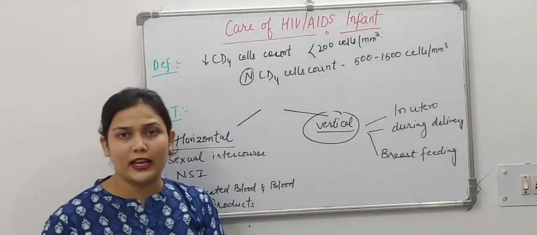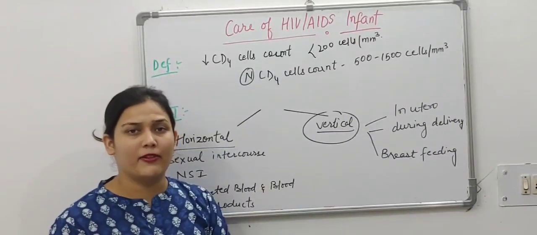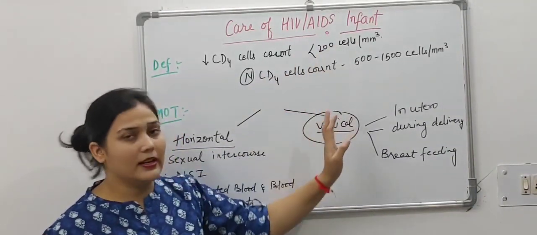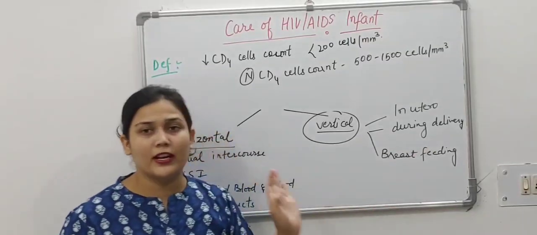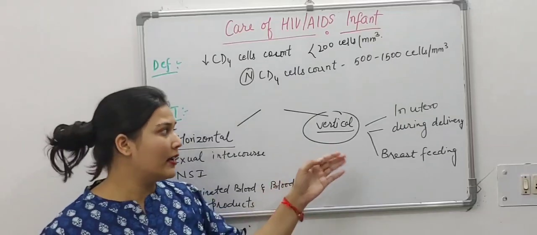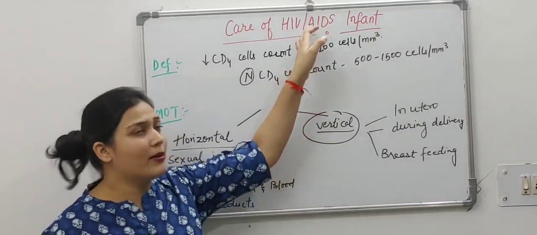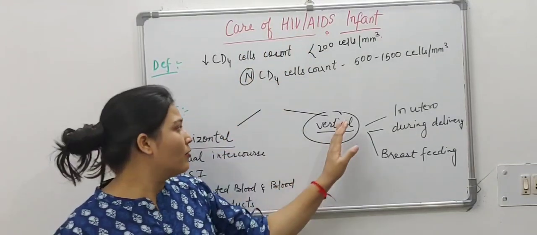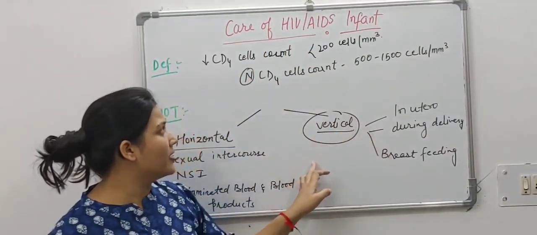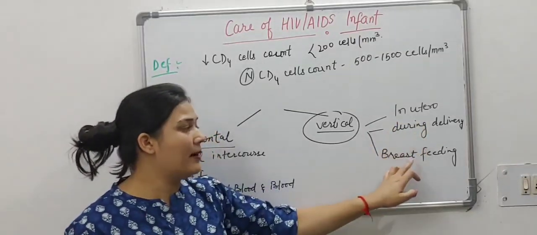When the delivery is taking place, the blood products may come in contact with the infant, and that will lead to HIV infection in the infant. Third is breastfeeding. Breast milk is a vertical source or passive method of giving infection to the child if the mother is having infection. So these are three methods of vertical transmission of AIDS in an infant: in utero, during delivery, and breastfeeding.